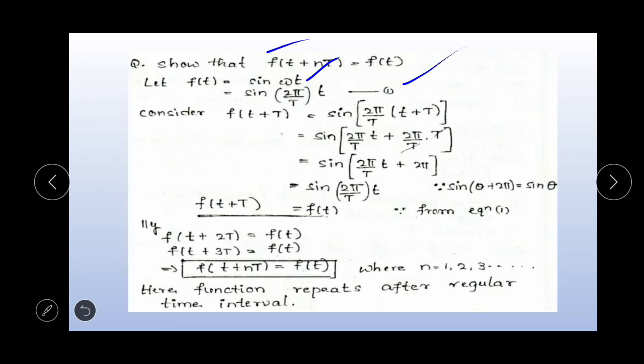So consider f of t plus capital T. According to equation 1, it can be written as sin of 2 pi by T into, in terms of small t, t plus capital T. Now simplify: sin of 2 pi by T into small t plus 2 pi by T into capital T. Here T and T get cancelled.